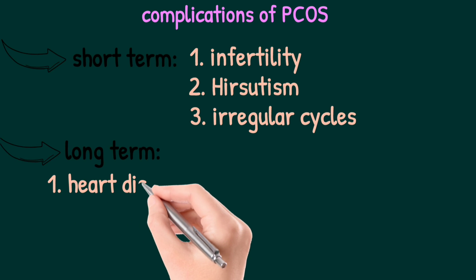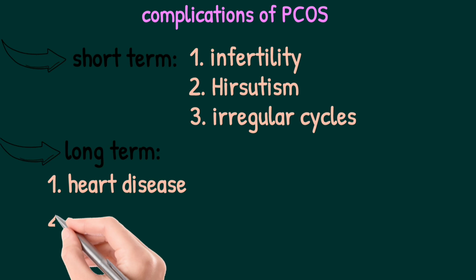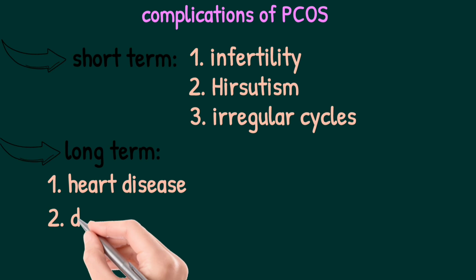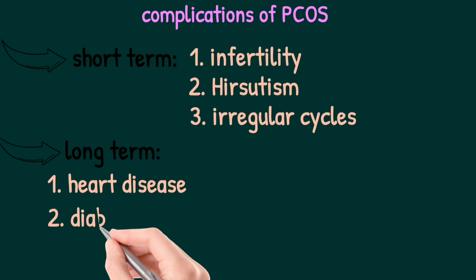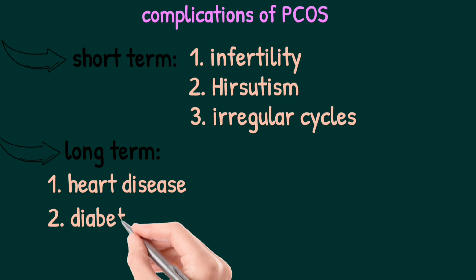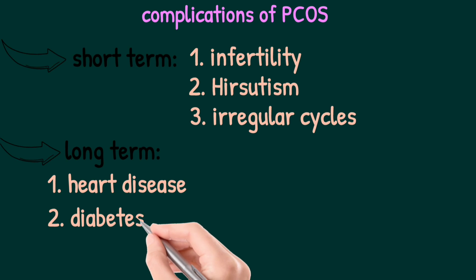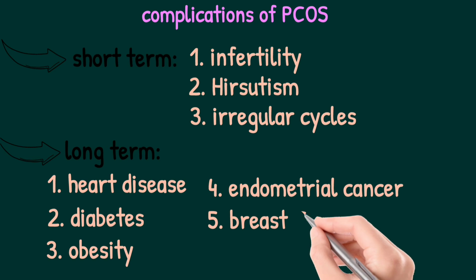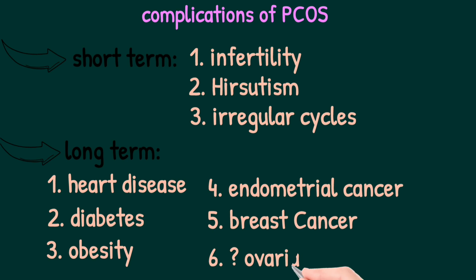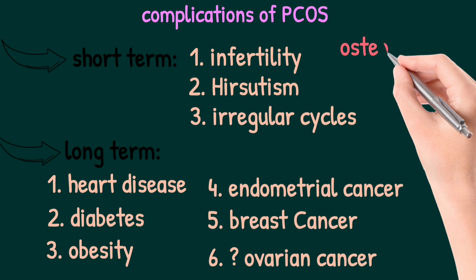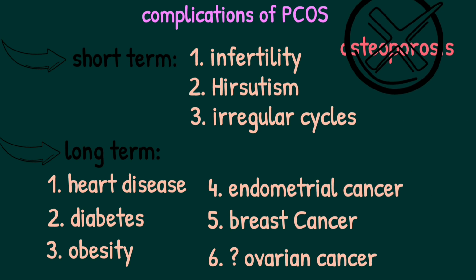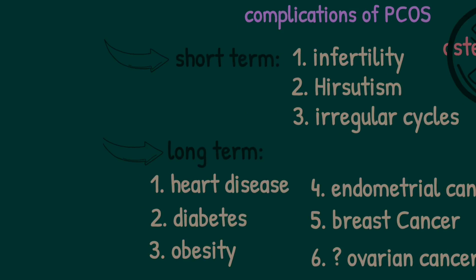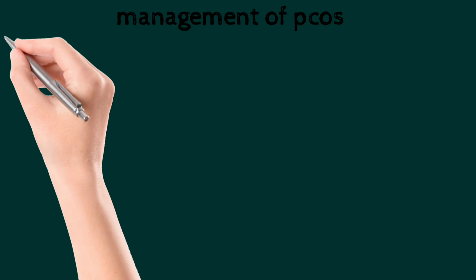The long-term complications: we all know that excess estrogen levels are responsible for abnormal coagulation profile, which leads to heart disease. The other one is obviously insulin resistance leading to diabetes. There is also increased risk of obesity. The other complication is that excessive estrogen levels can lead to endometrial cancer, breast cancer, and ovarian cancer. What about osteoporosis? We don't see osteoporosis because there is estrogen in the body, so no osteoporosis.